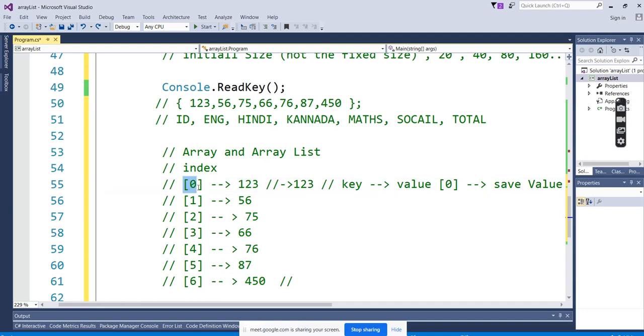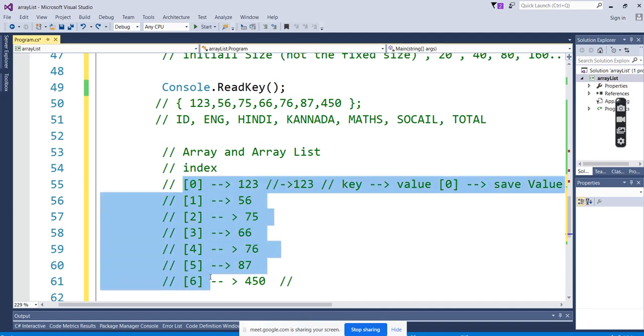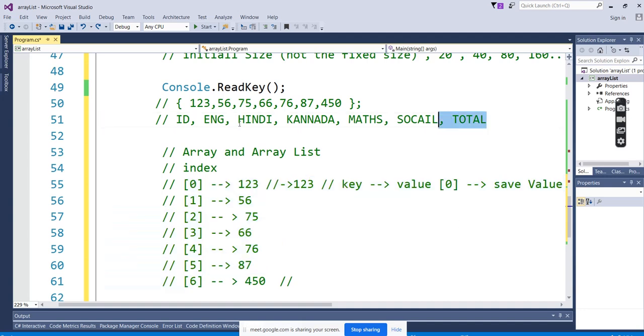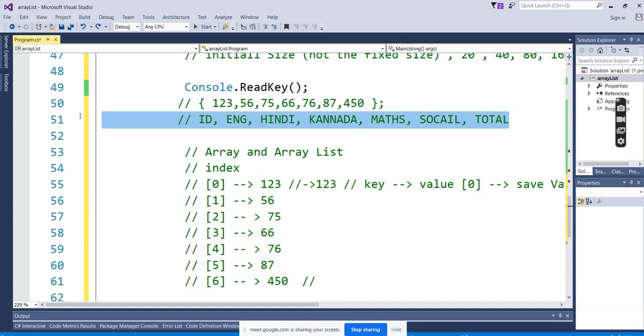But here the key is pre-assigned, numerically assigned by the compiler, by the system. So we cannot identify which key is for what. I cannot keep remembering every time what order I have entered the values in. So the problem here is that it is very hard to remember the index values.